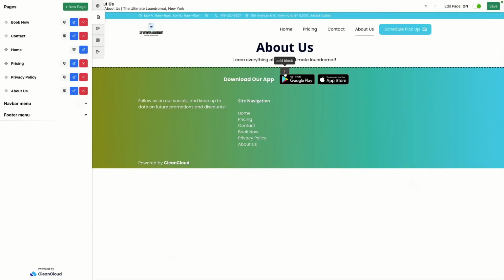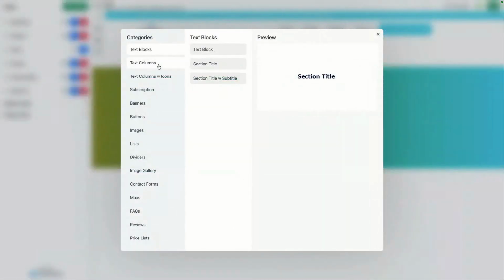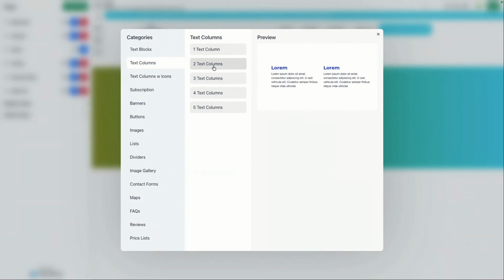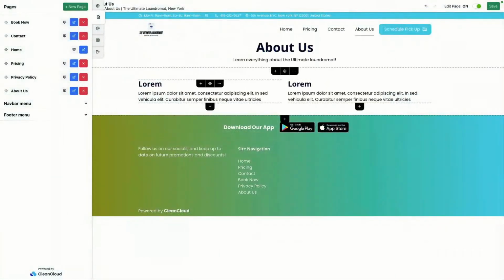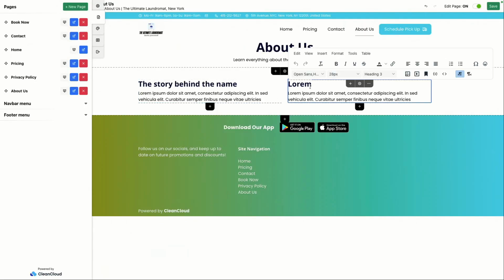So we've still got this plus symbol here. We can add another block. For our other block, let's say in this case, we want to use this text columns option. So I want to add two text columns. So I'm going to click on two text columns. And we can add here, for example, the story behind the name. We can also have another one that says, let's say, how we treat our customers, for example.